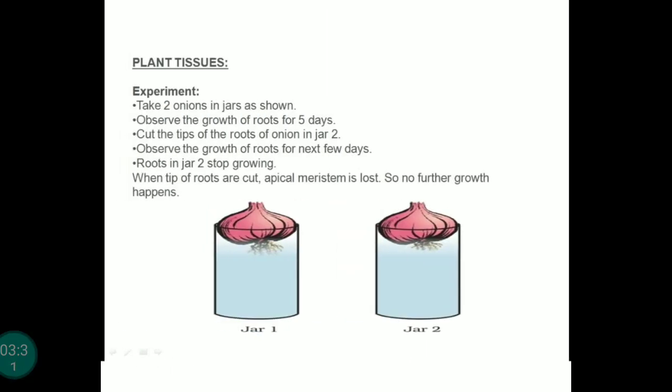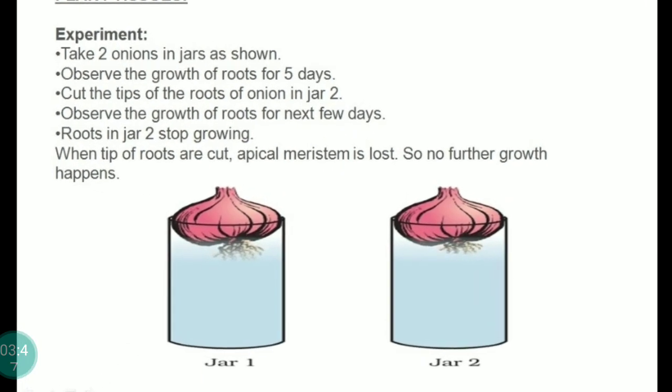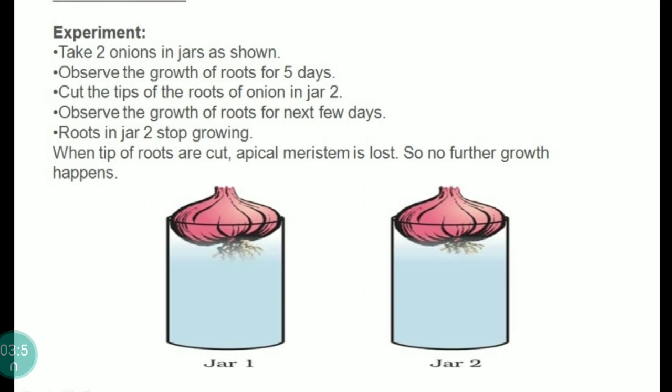Next is the experiment on plant tissues, meristematic tissue. This experiment is given in your book also. It shows the growth of roots in onion bulbs. Take two onions in jars as shown in the figure, jar 1 and jar 2. Observe the growth of the roots for 5 days. Cut the tips of the roots in jar 2 and observe the growth for the next few days.